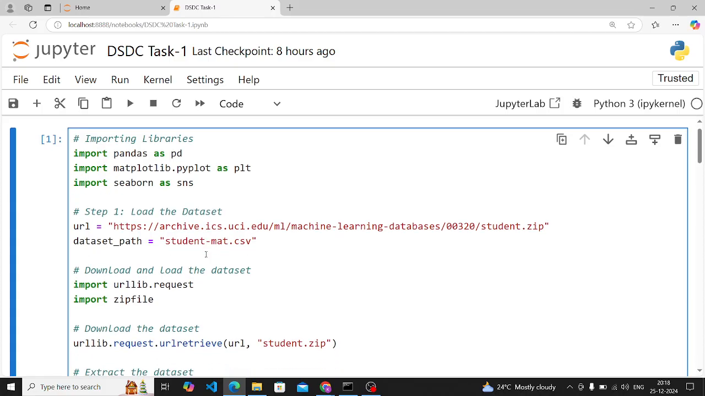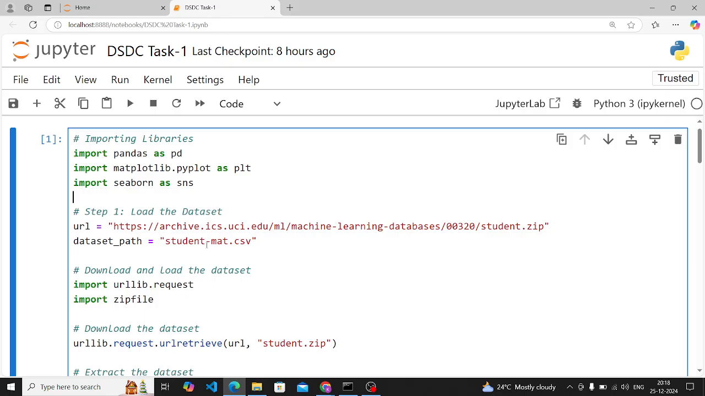Now the second step is to load the dataset. First you have to download the student performance dataset from the provided source, which is in your PDF. The file name is student-mat.csv. It contains columns like G1, G2, G3, which are the grades for three terms, and studytime, which tells about the hours spent studying weekly, and third is sex, which is gender, male or female.